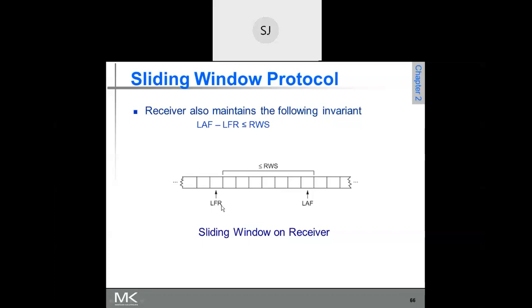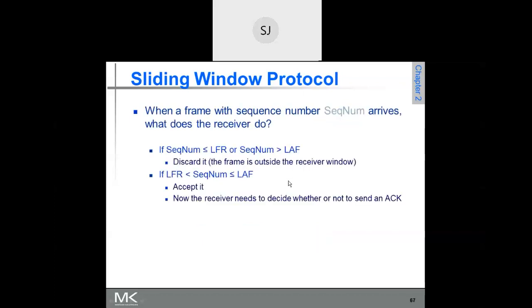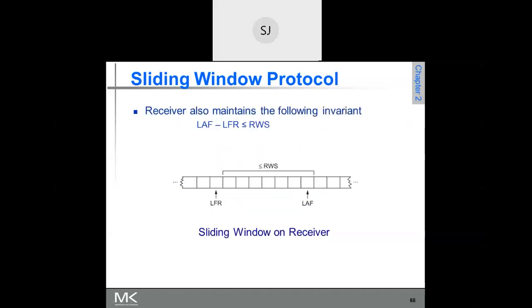That is why it is the last frame received. Starting from 11 up to 17 it is open: 11, 12, 13, 14, 15, 16, 17. Is it clear? That is why the receiver's window size should be in this range.